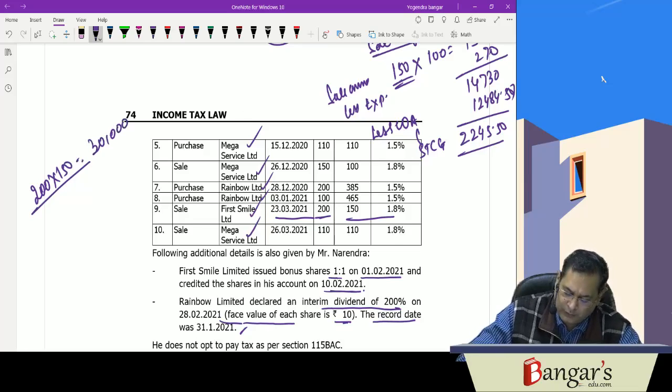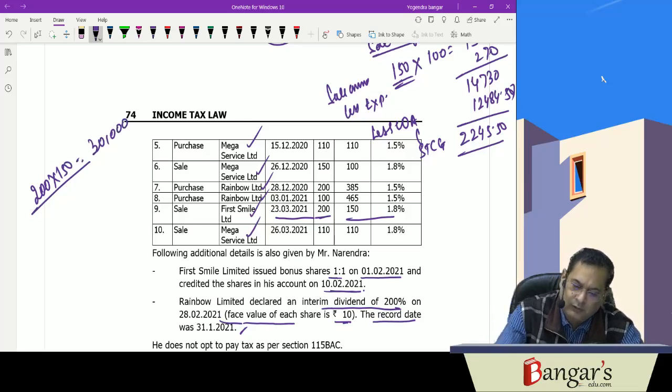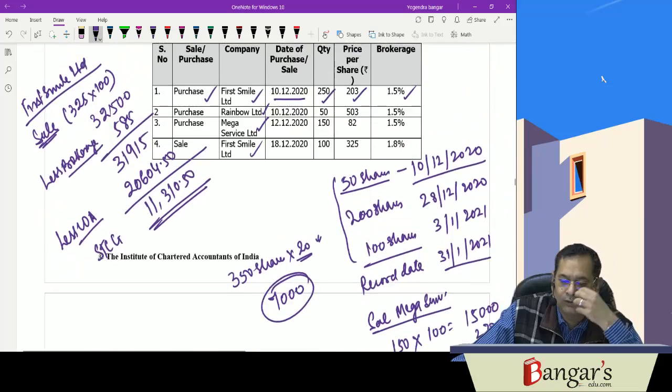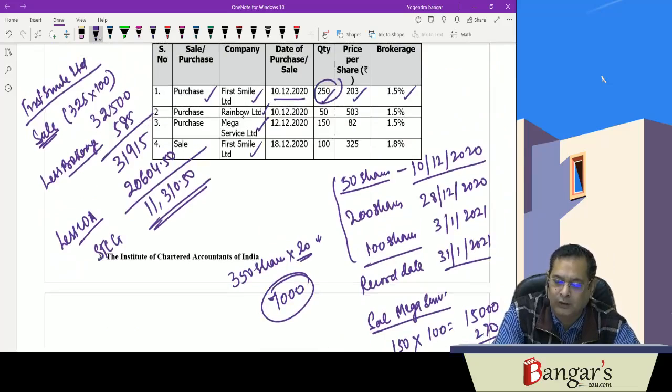Brokerage is 1.8%, so 540 brokerage is reduced. Net consideration is 29,460. How many shares did he have of First Smile? 250, out of which 100 have been sold. We have considered that. Remaining is 150.